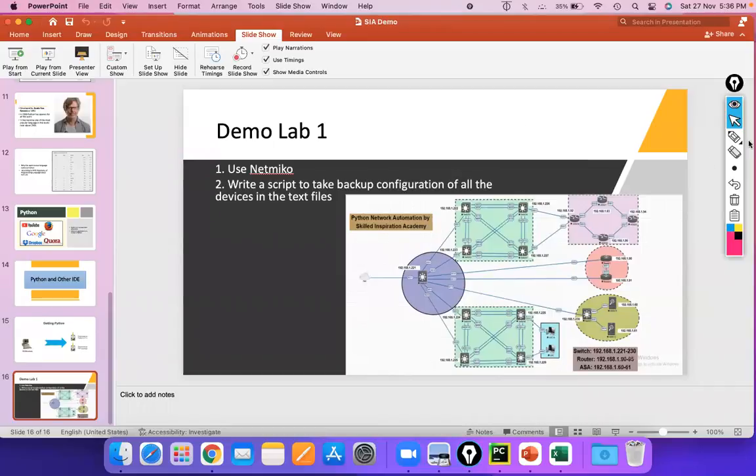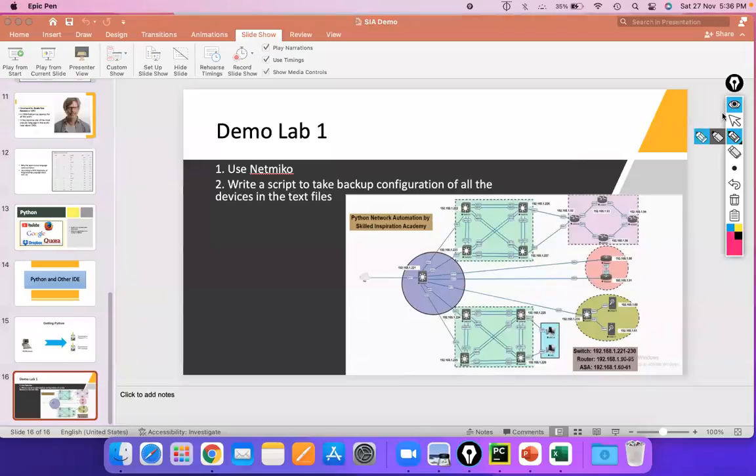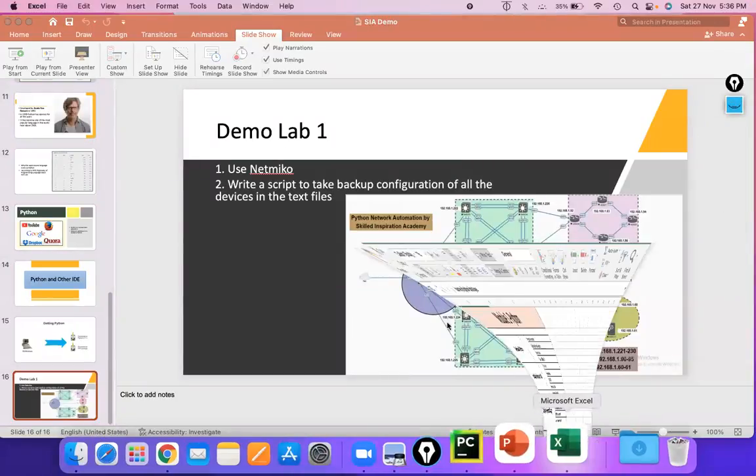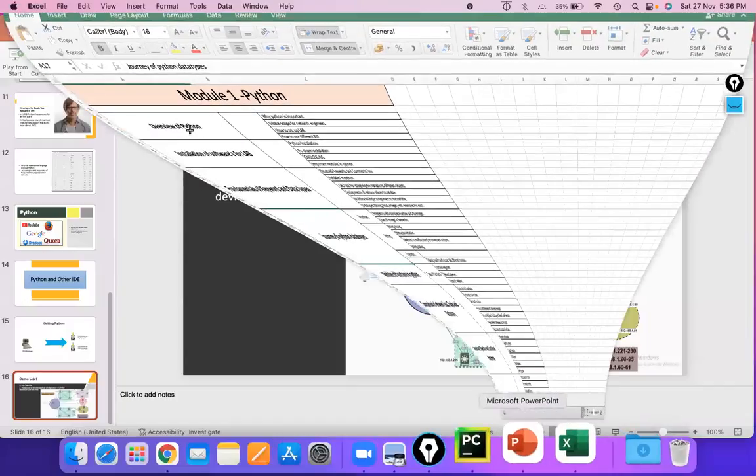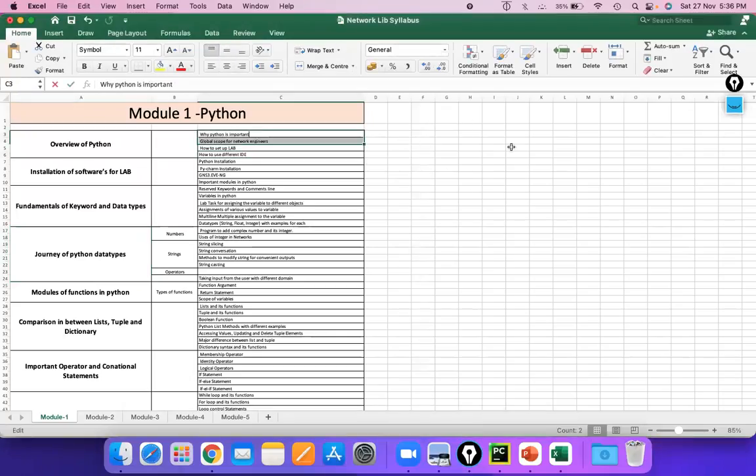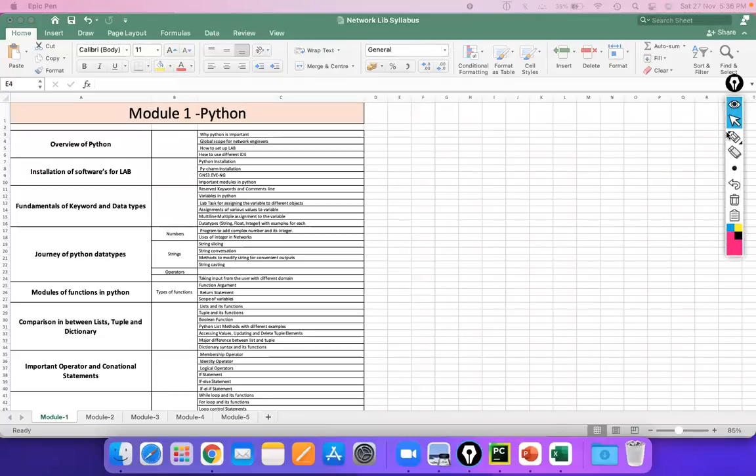Now let's move towards our lab, but before the lab I want to show you the syllabus of our class, what we have. So we ultimately have 5 modules, guys. The first module, as I told you, starts from the scratch of Python, because there are few people who really don't know Python and want to grow their career in it. So we have module number 1 for them.